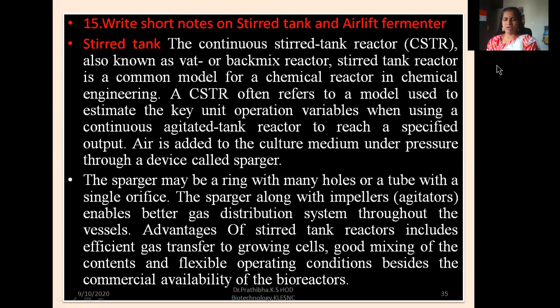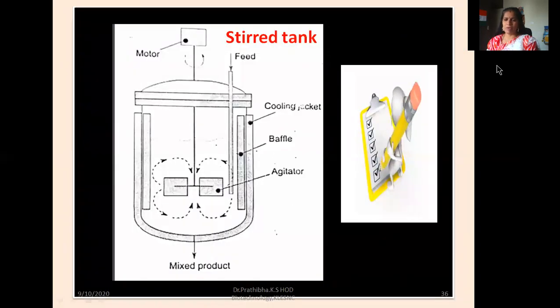In your theory class, you have studied this stirred tank fermenter in detail, but as you need to write here only for 5 marks, I'm going to cut short here. So when they ask this particular question for 10 marks, for stirred tank you need to focus on 5 marks, and for airlift fermenter you need to focus on 5 marks. And for this, the diagram is important. Hope you're making a note of whatever I'm telling here.